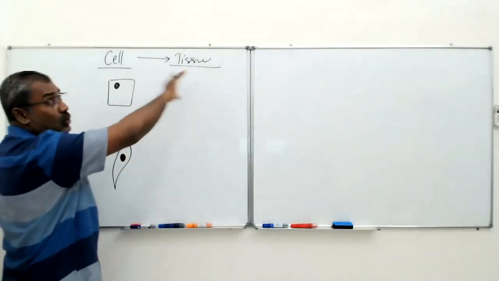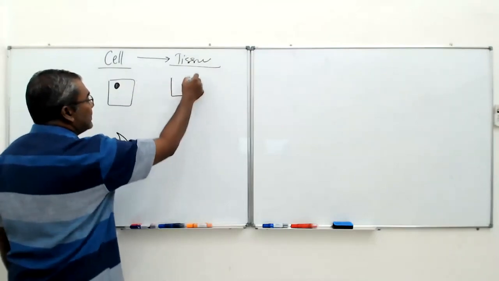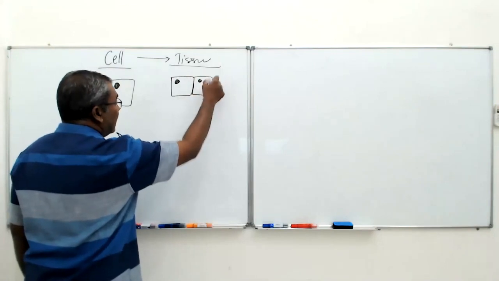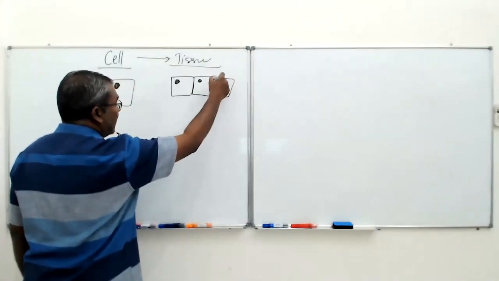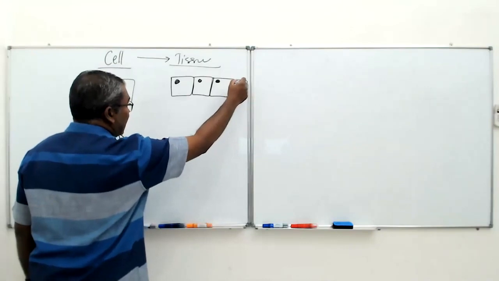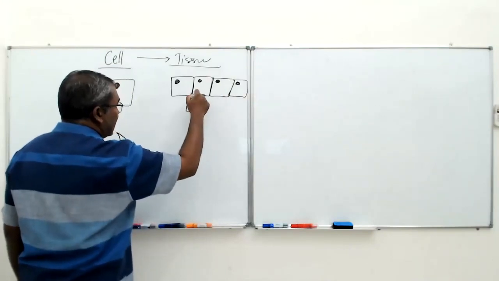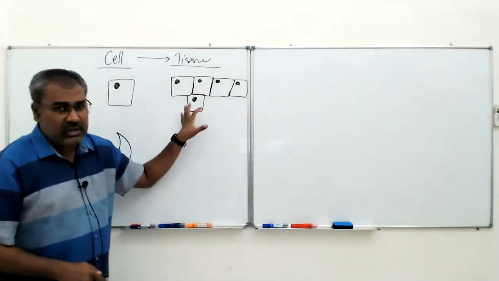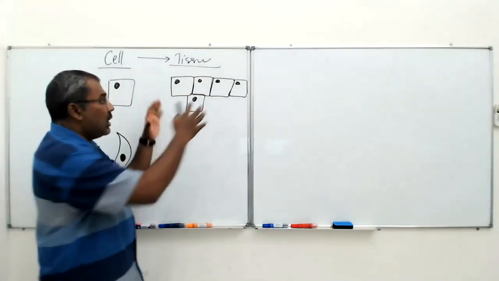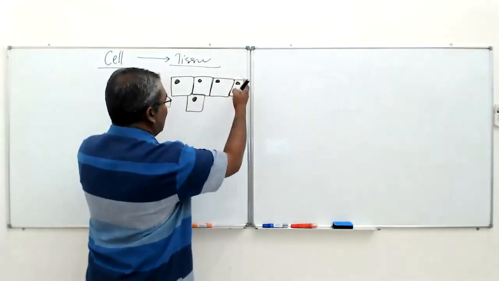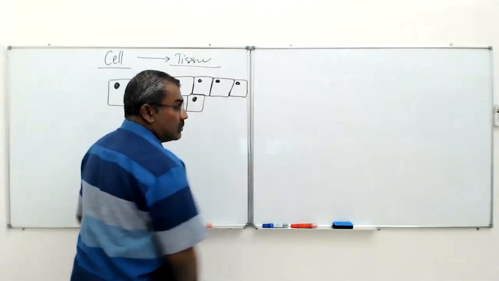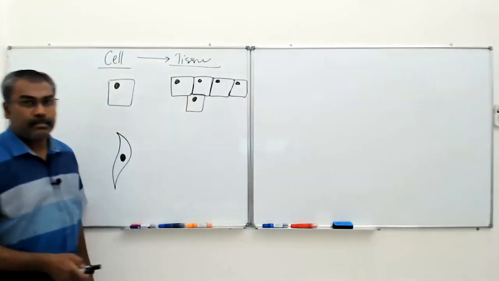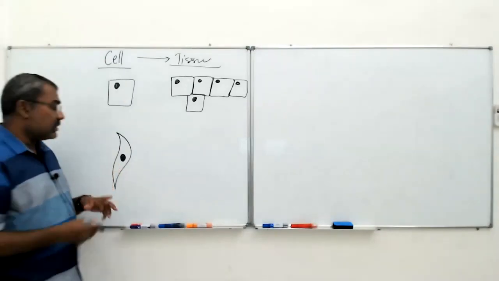Okay, sama jenis berkumpul. So one epithelial cell, another epithelial cell, another epithelial cell, another epithelial cell, another epithelial cell. So all are epithelial cells. Semua sel yang sama jenis. So a group of similar cells, we call this tissue. For example, this is epithelial tissue. Same thing for smooth muscles as well.